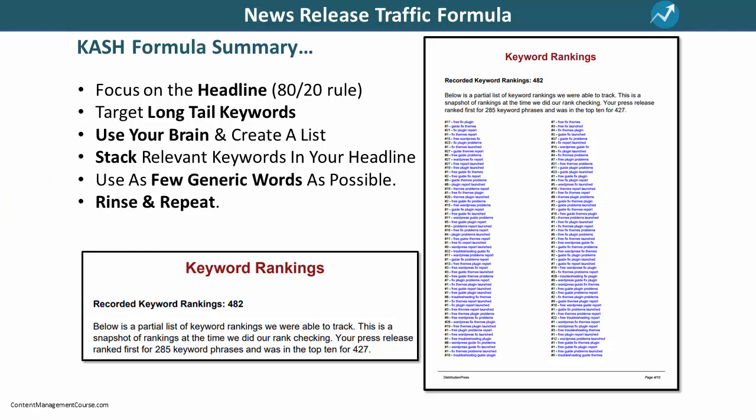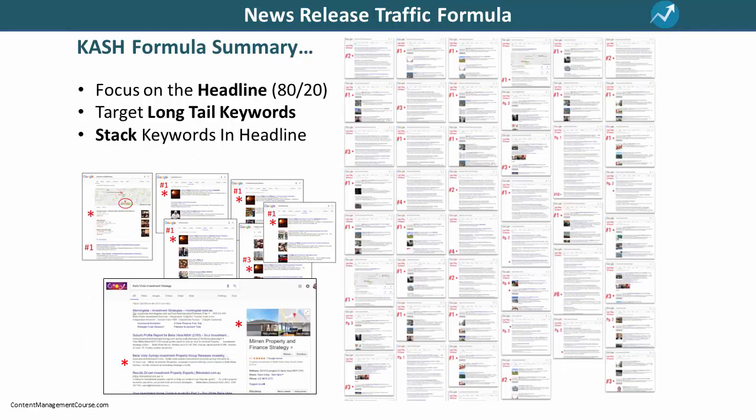If you apply this secret KASH formula to news releases, you could start ranking immediately for dozens or even hundreds of keywords in the search engines. And you can start seeing search results in multiple listings for multiple keywords, in as little as 24 to 48 hours after sending out each press release.